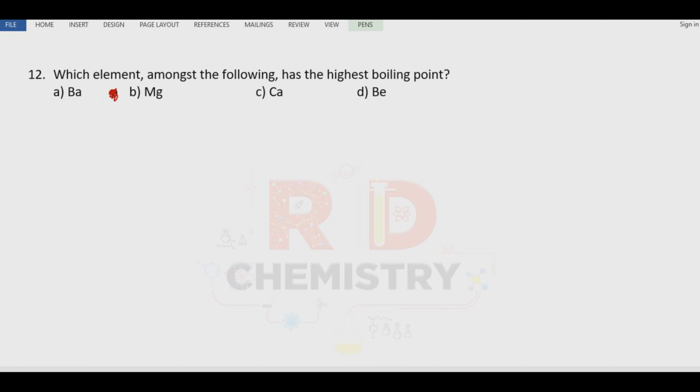Question number 12. Which element among the following has the highest boiling point? All these are alkaline earth metals. We have beryllium, magnesium, calcium, strontium, and barium.